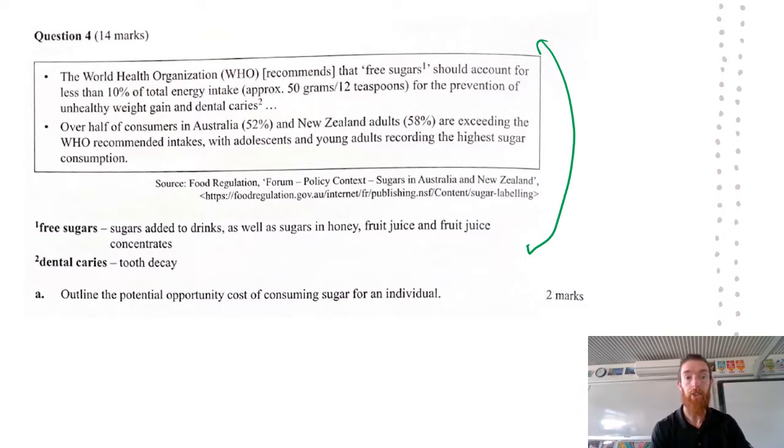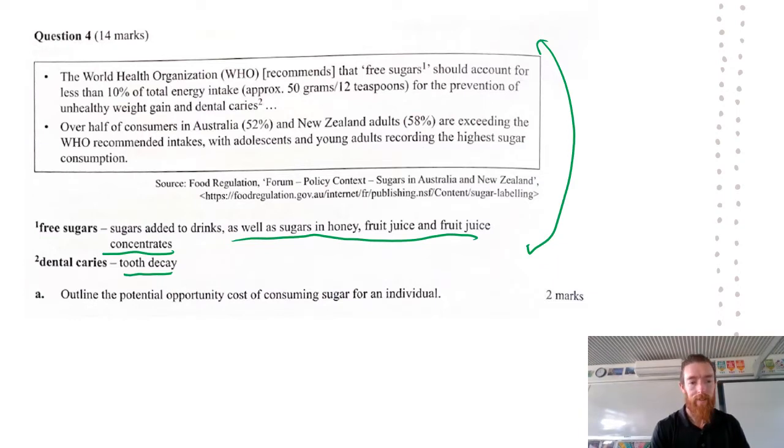Over half of consumers in Australia, so 52%, and New Zealand adults, 58%, are exceeding the WHO recommended intakes, with adolescents and young children recording the highest sugar consumption. So hopefully when you've read that, you're already just like, all the negative externalities of sugar consumption and the bad things that are associated with that. So then we've got some extra context here. So free sugars are sugars added to drinks, as well as sugars in honey, fruit juice, and fruit juice concentrate. So it's basically extra sugar added. And dental caries means tooth decay. It's very nice of VCAA to include that in there.